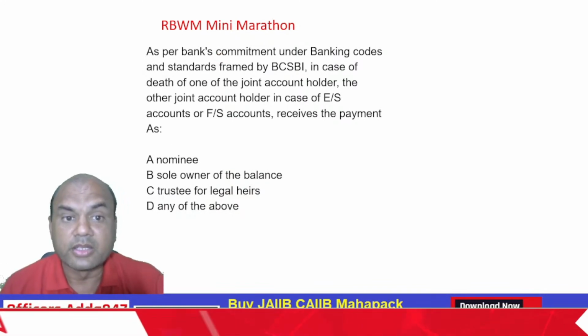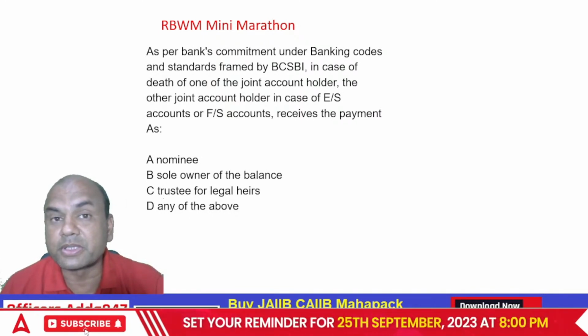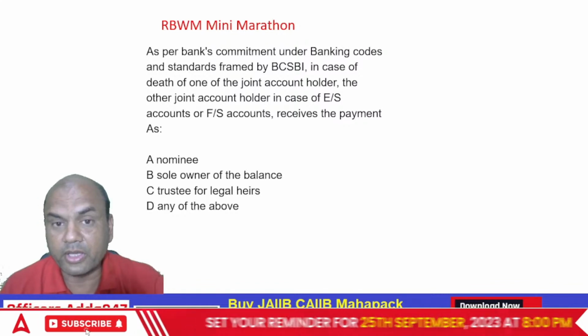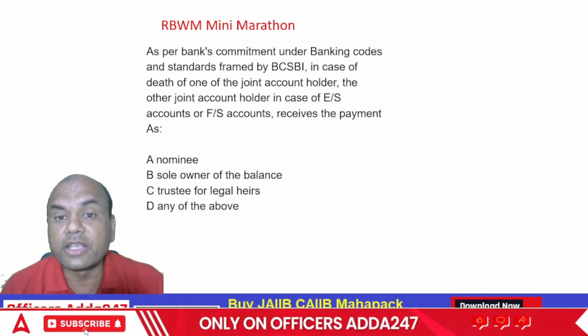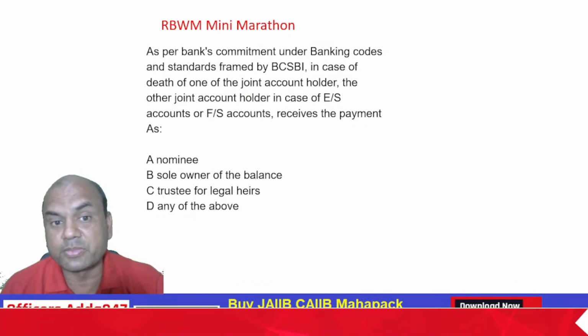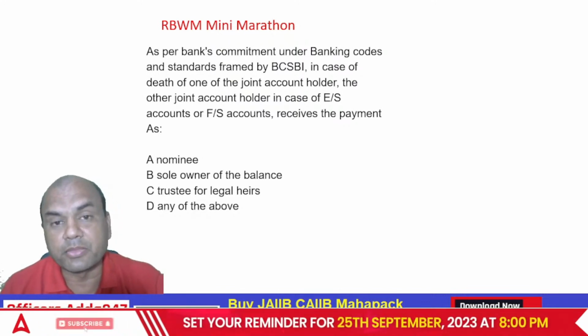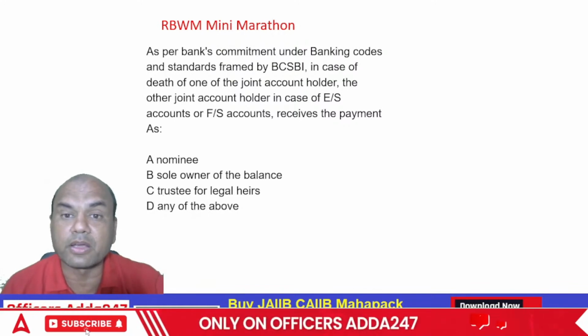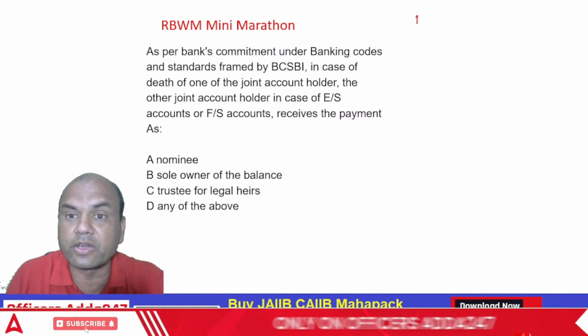In case of death of one of the joint holders, here one person has expired in some account. So it is ERS or FRS. FRS means former or survivor. Up to the time, the person who's holding the first account, the first holder of that account, is always the owner of that account. Remember this.